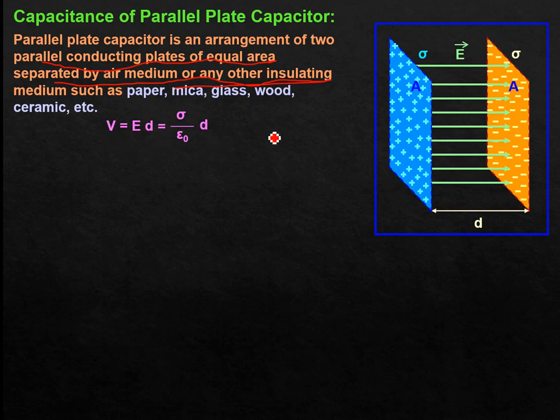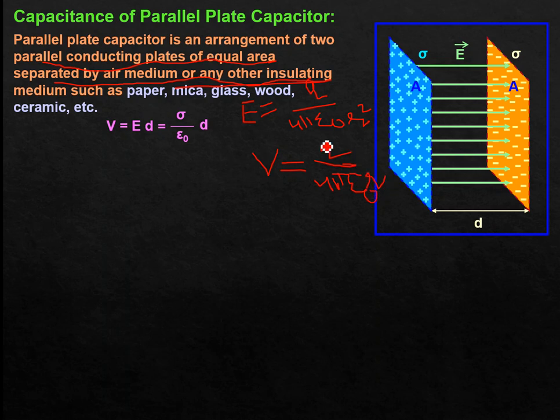If I talk about a point charge, the electric field is Q divided by 4 pi epsilon naught into separation square. The potential at the same separation will be Q divided by 4 pi epsilon naught into separation R. What is the relation between them?